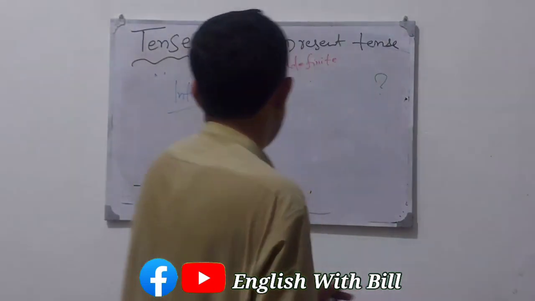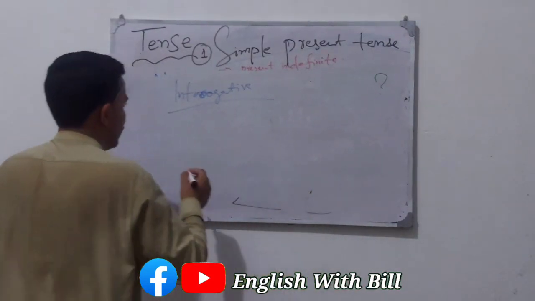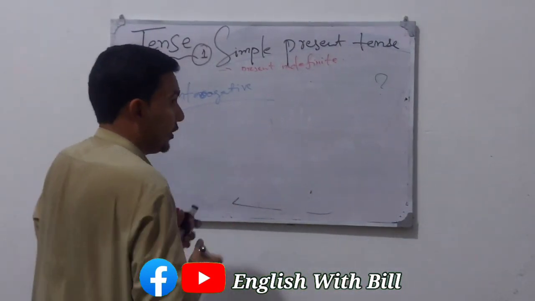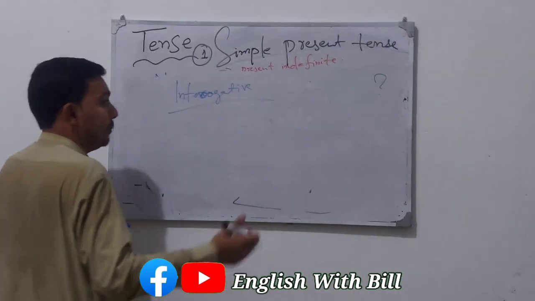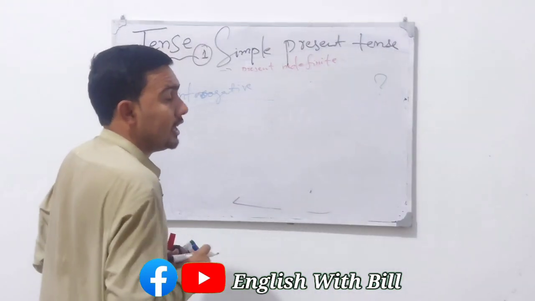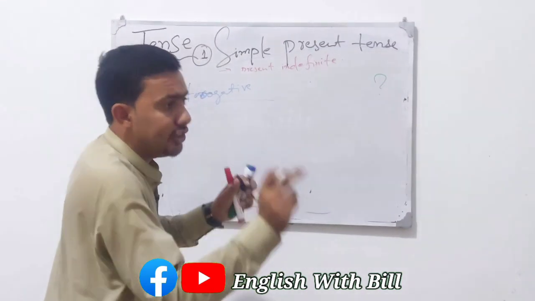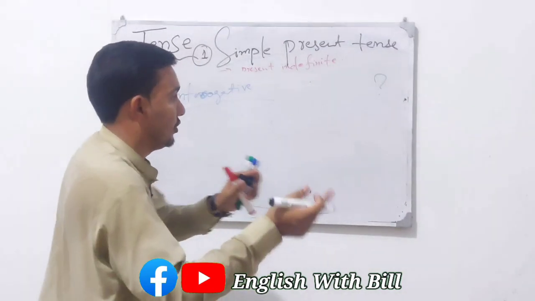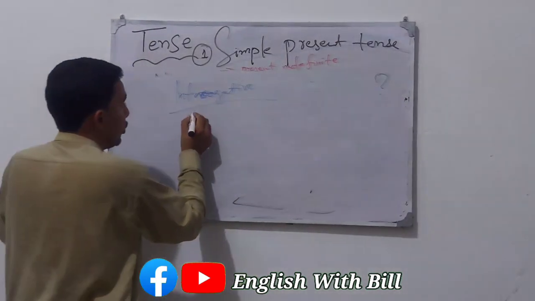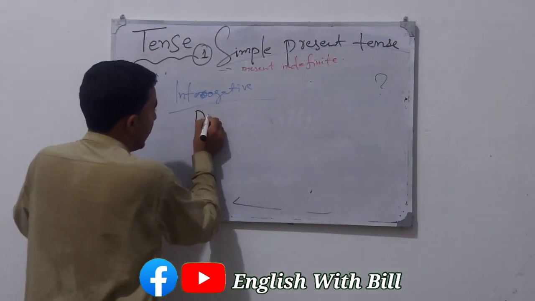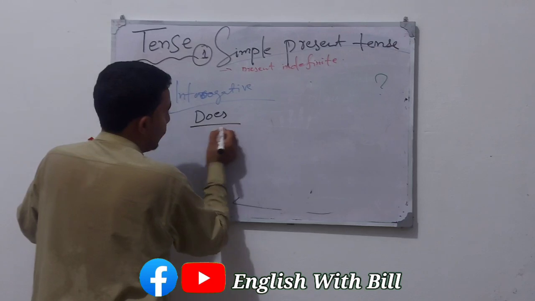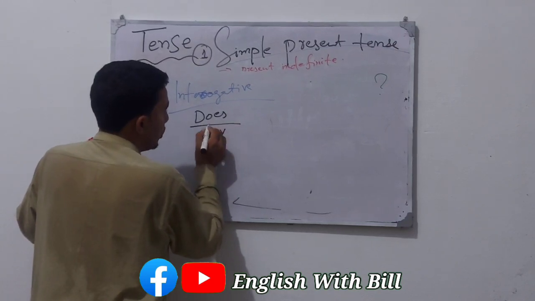Like the first sentence, keep it in mind: he plays chess. He does not play chess. Now to make it interrogative, does will come. Does is the helping verb of singular, so it will come to the start.